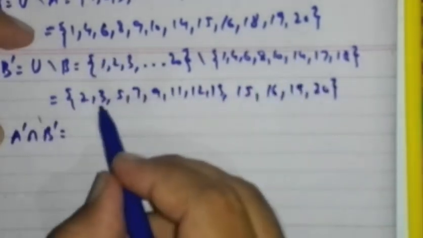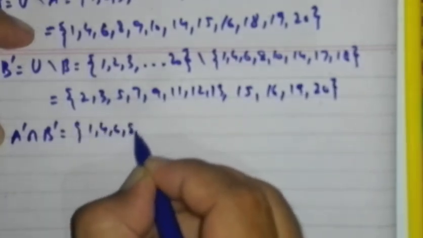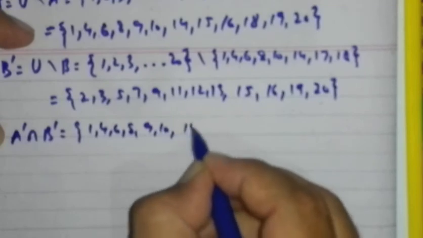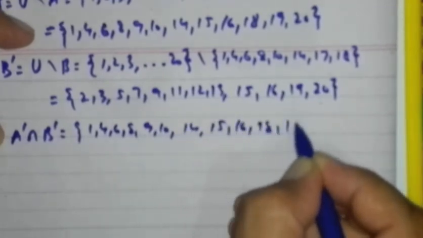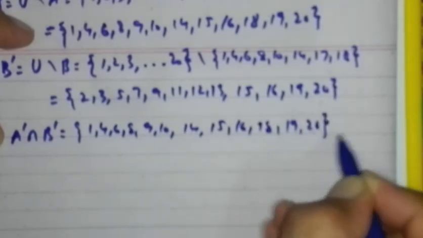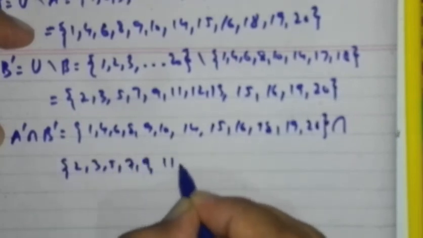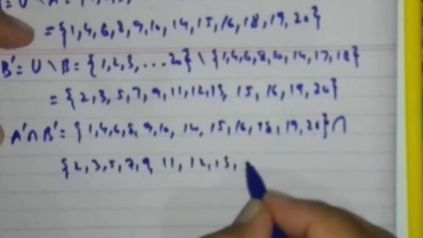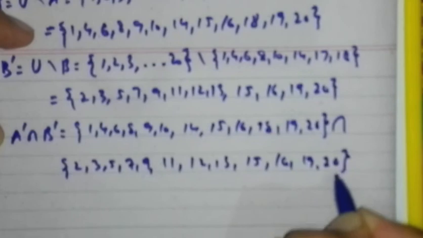Now take the intersection, A complement intersection B complement. This is set A complement and this is set B complement. Write A complement: 1, 4, 6, 8, 9, 10, 14, 15, 16, 18, 19, 20, and then intersection. Write B complement, which is 2, 3, 5, 7, 9, 11, 12, 13, 15, 16, 19 and 20.